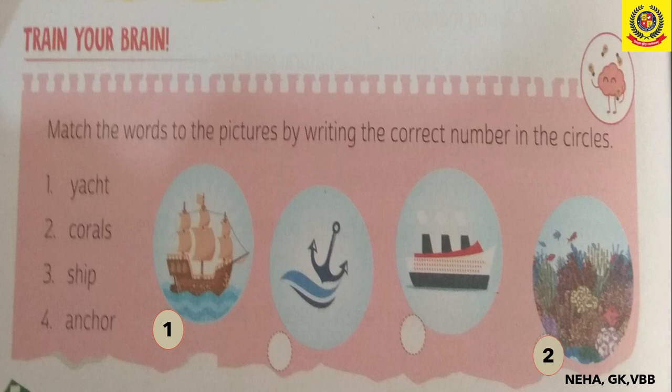So this is the coral, right? Coral is actually found under the sea. Third, ship. Ship is quite easy to recognize. Fourth, anchor. It is also used in rivers or sea, maybe to hold the ship or something like that.